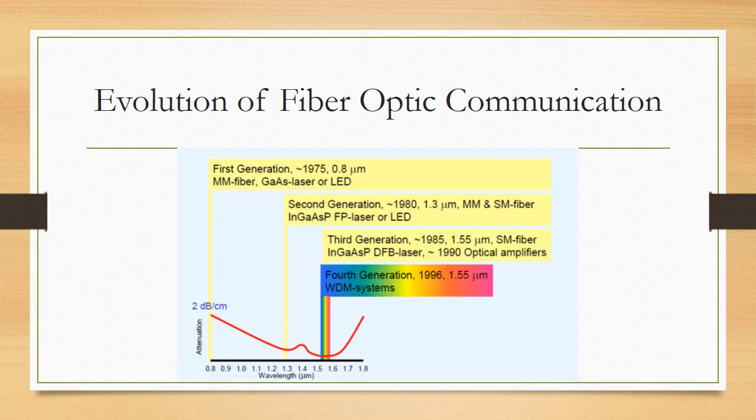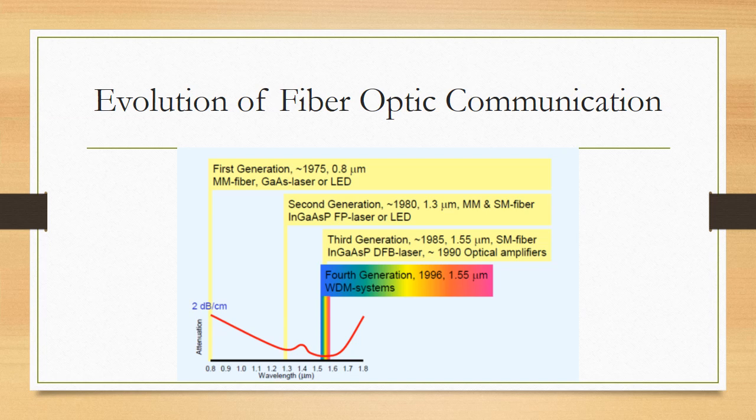Then these are the different generations of fiber optic communication, which tell something about its evolution. The first generation of fiber networks were put in practice around 1975, around the transmission window of 800 nanometer, that is 0.8 micrometer.